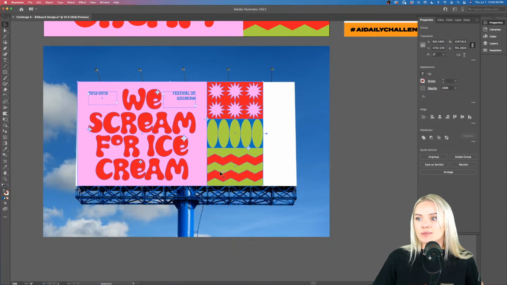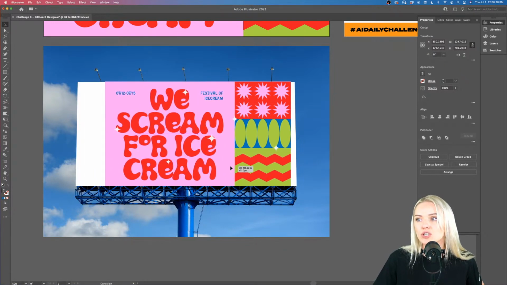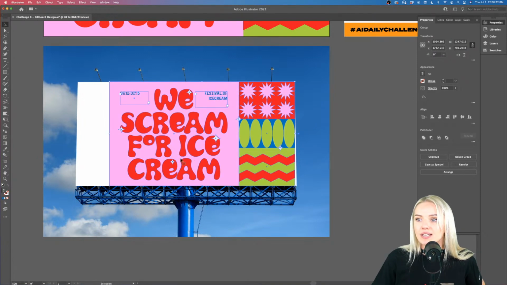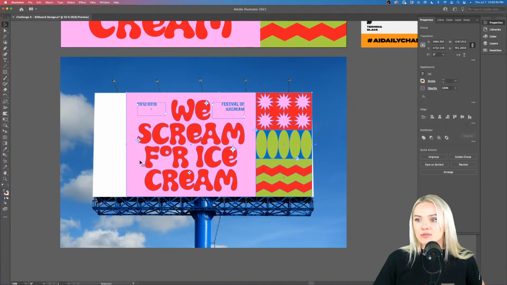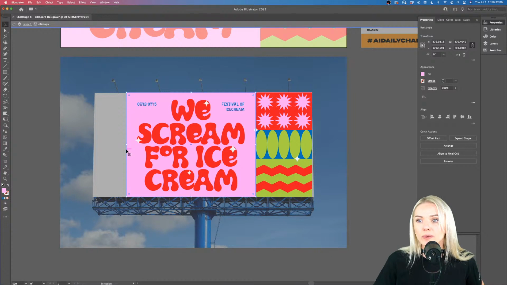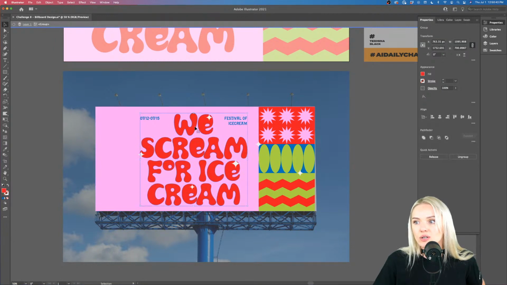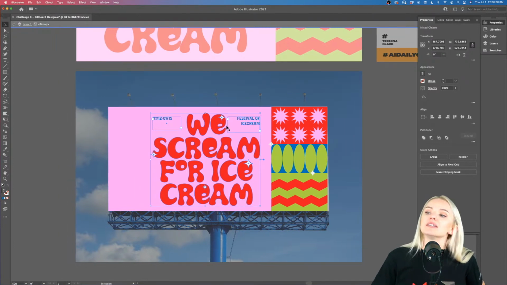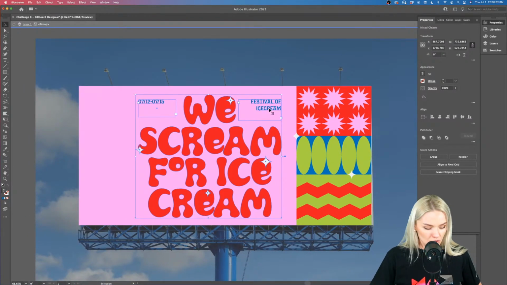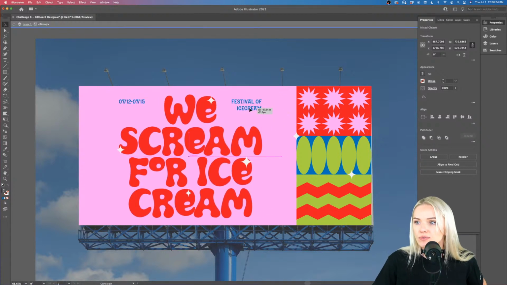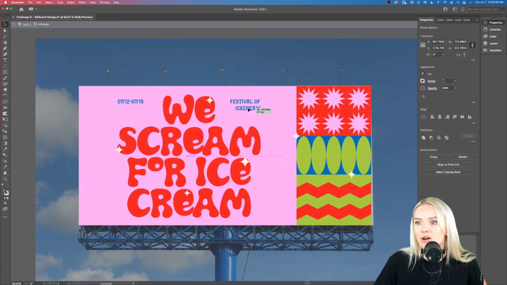And now you can see we still have some space, so we designed in a proportion that doesn't quite fit, but that's not a problem because we have a design that's flexible and we can double click into our group and we can extend our little box up until here, and we can extend our design as well. So we're going to grab all of these other elements inside the pink rectangle, except for the rectangle. And then we're going to move those into the center. Holding shift, we're just going to move those into the center of the pink rectangle.